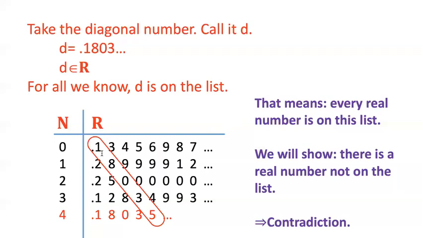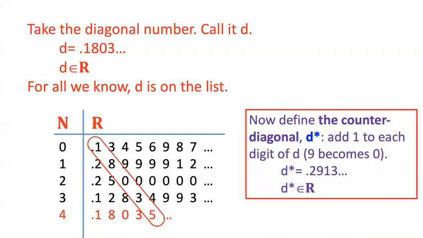What I'm going to do now is use D to define a new real number. And that new real number is not going to be on the list. I'm going to call it D star, or I'll call it the counter diagonal. And this is how I make D star. I'm going to add 1 to each digit of this decimal. So for example, D had a 1 originally, so D star has a 2. And it had an 8, and so D star gets a 9. And it had a 2, so D star gets a 3. Of course, if there's a 9 in here, then that just cycles over to a 0.